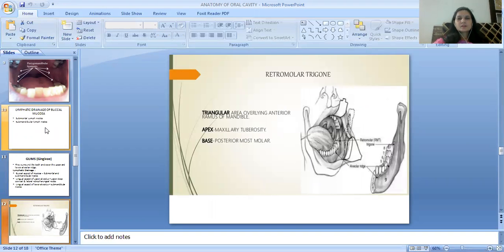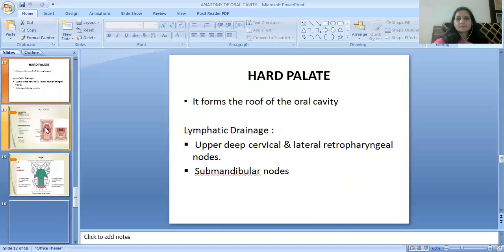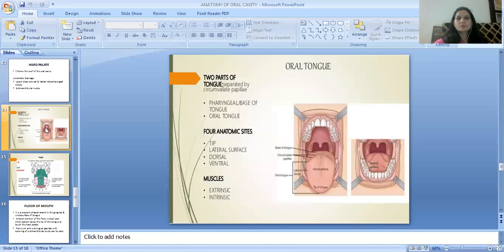The next structure is the retromolar trigone. It is a triangular area overlying the anterior ramus of the mandible. The apex is the maxillary tuberosity and its base is formed by the posterior-most molar. The next structure is the hard palate. It forms the roof of the oral cavity. Its lymphatic drainage is to the upper deep cervical, lateral retropharyngeal and submandibular nodes.